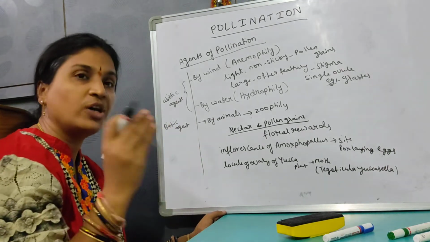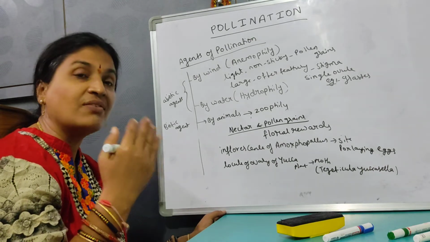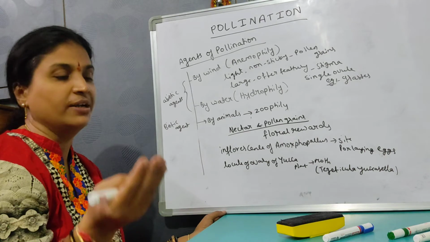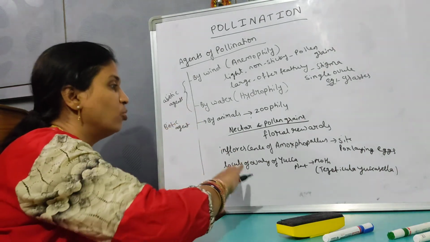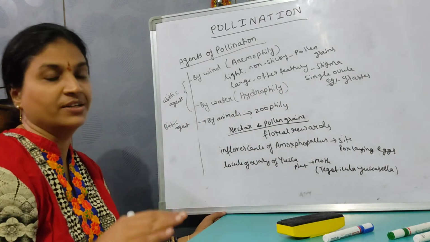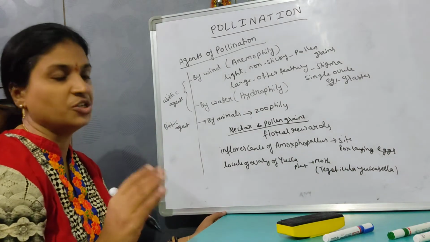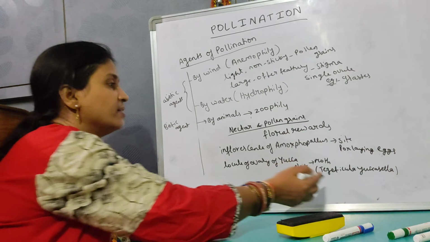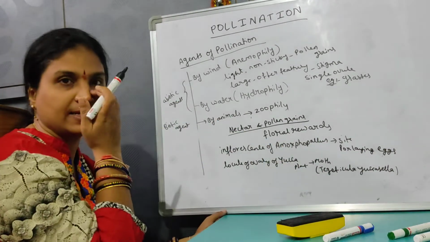In the ovary, it is going to lay the eggs, and the larva is going to come out after the seeds are formed and mature. So in this way, the life cycle of both the plant and the moth is getting completed. They are living in symbiotic association. So symbiotic pollination also we can say. The life cycles of both the species are getting completed.